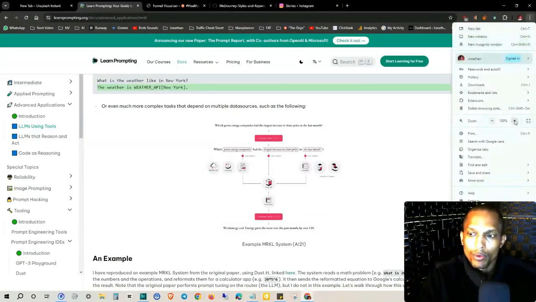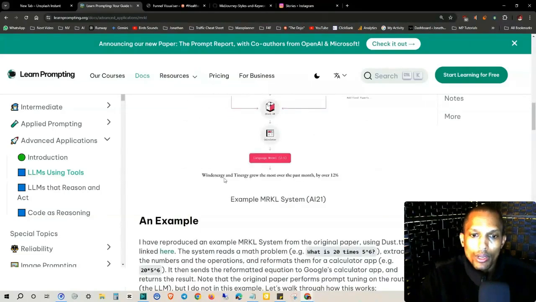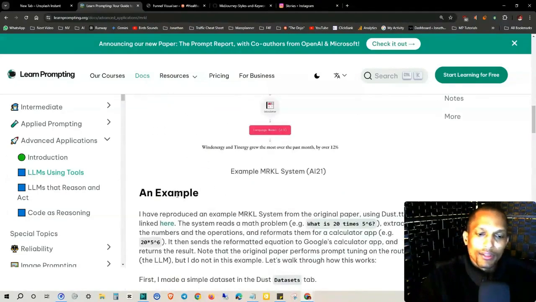So let me go ahead and zoom in real quick. The language model takes these words, green energy companies, largest increase in share price, the last month. So it uses these tools here, calendar for the month. It takes this block right here, that sentence, largest increase in share price. It uses this as a resource, these tools right here, and then green energy companies, it gets that information from these sources, these tools right here. Wind energy and Tenergy grew the most over the past month by over 12%. And this all happens in a few seconds, give or take.